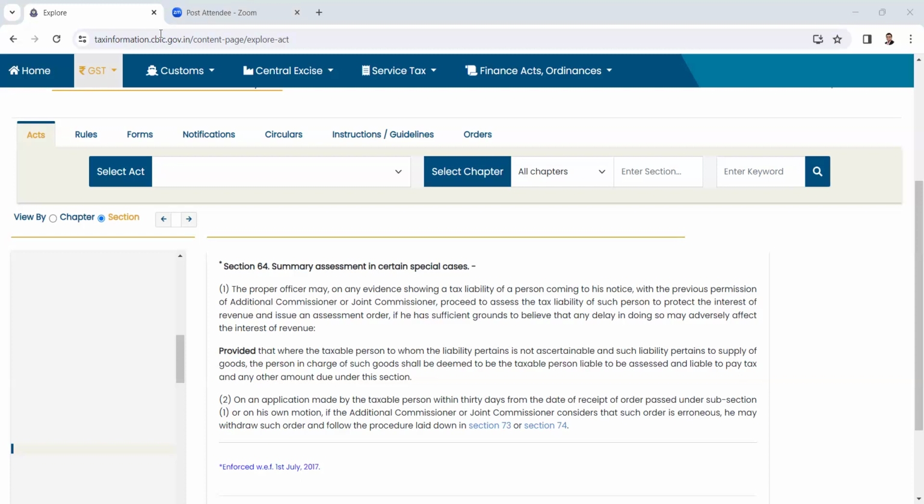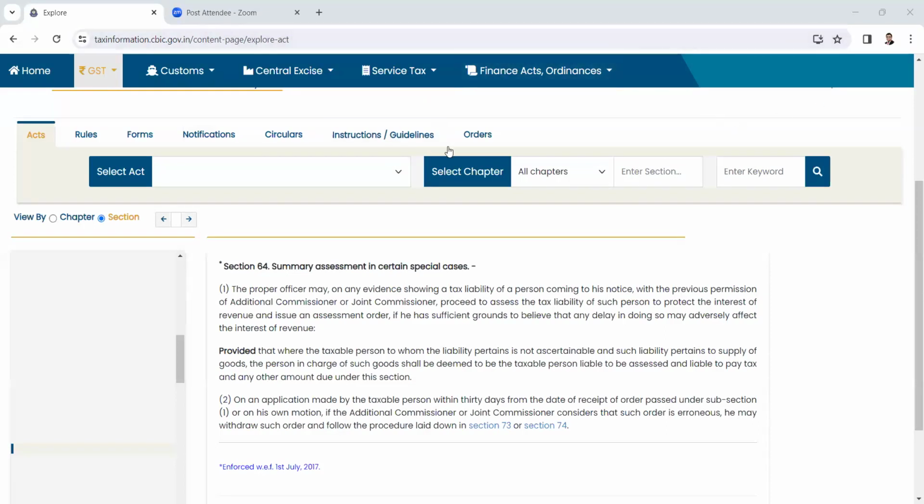Section 64 is not being used by the department very frequently. Many of the officers, from the interactions I am having with them, are not even much aware of it. But if you read Section 64 and the concerned rule, it is specifically where goods have been found at any place, in a peculiar situation where the immediate tax liability determination will be detrimental to the interest of the revenue.